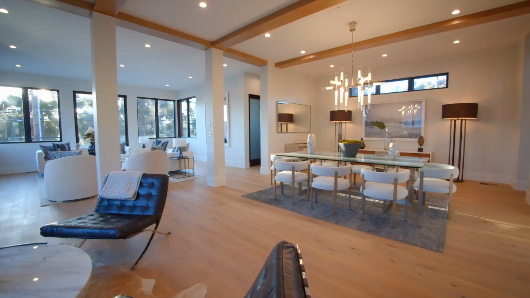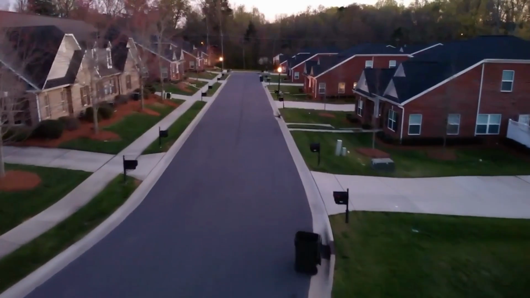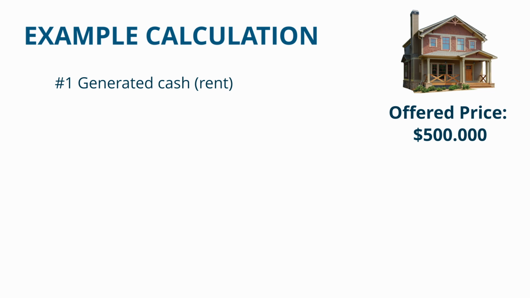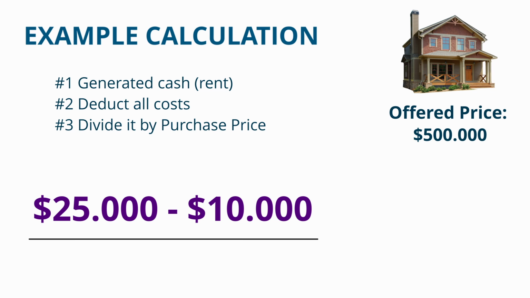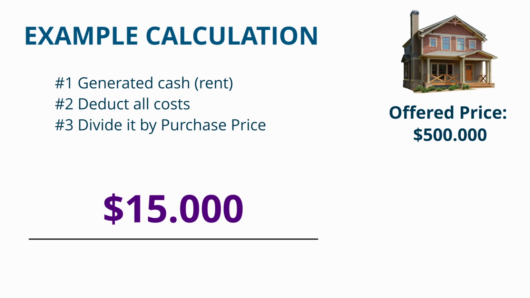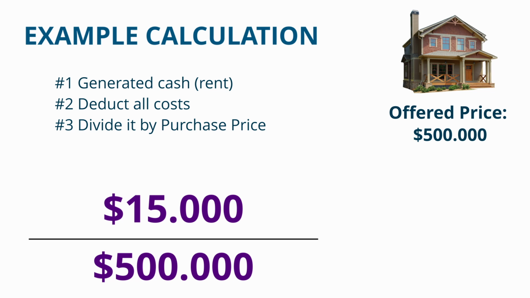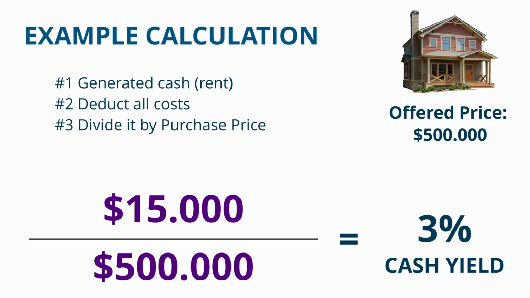You calculate the cash yield for a house or a flat that you want to invest in exactly the same way. Let's say you want to buy a house as an investment and you receive an offer for $500,000. Number one, you take the cash that the house is expected to generate. So we assume that it will generate $25,000 per year in rent. And then, number two, we deduct all assumed costs of that. Let's say $10,000 per year. Number three, we then divide the generated free cash flow of $15,000 by our purchasing price of $500,000. Voila! The investment in this house would return an expected cash yield of 3%.